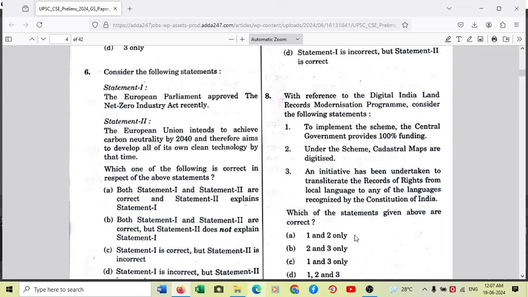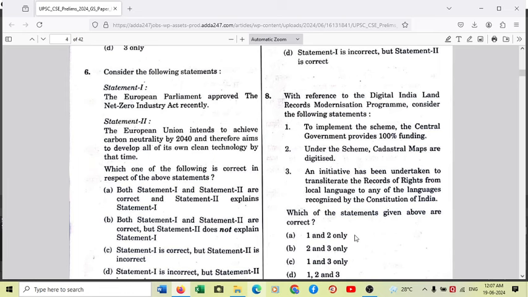This statement is slightly factually wrong because the European Union intends to achieve net zero technology manufacturing by 2030, and at the same time it intends to capture nearly 15% of the global market for net zero technology.